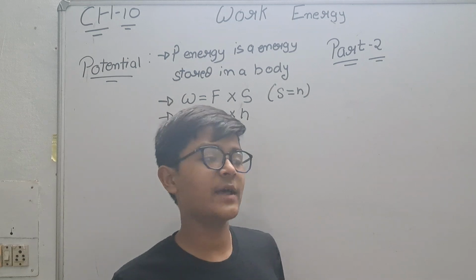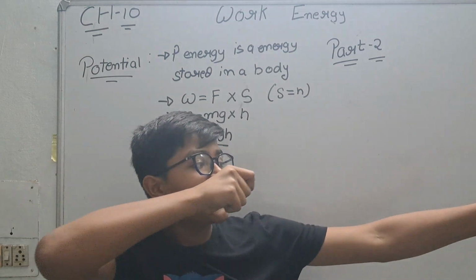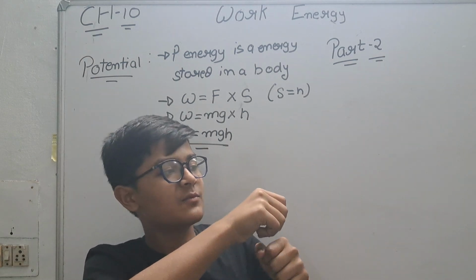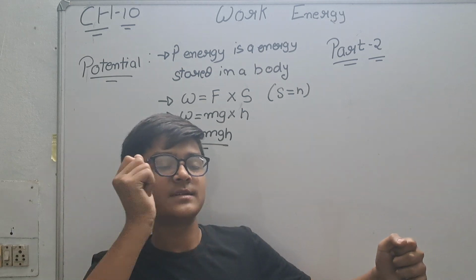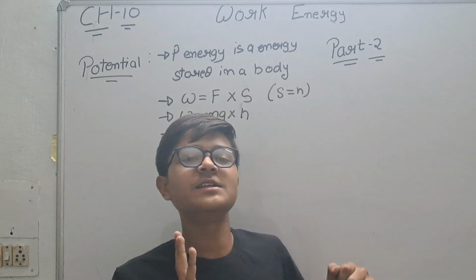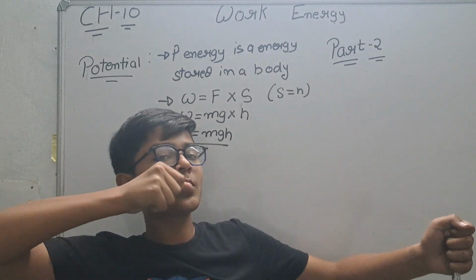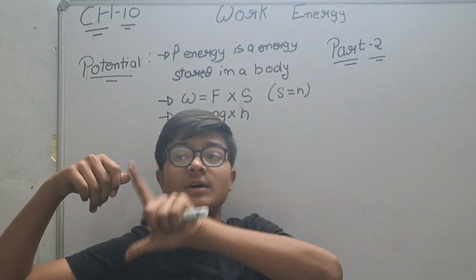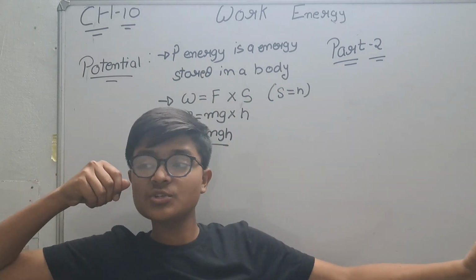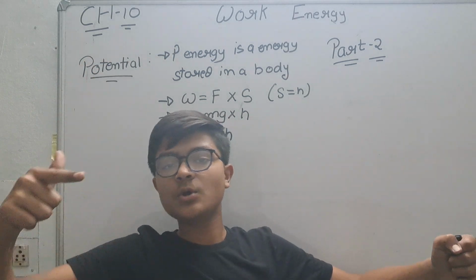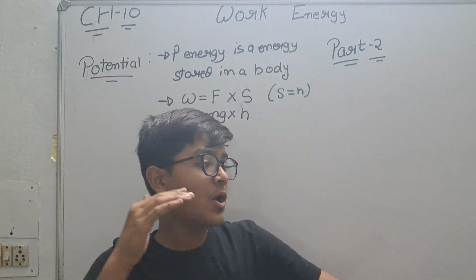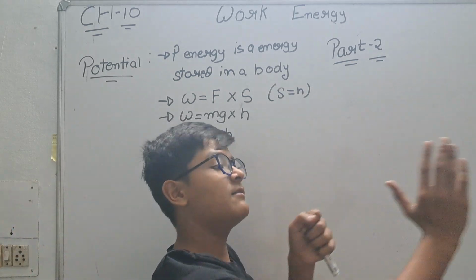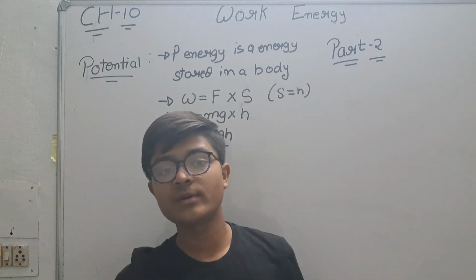For example, when you take the arrow and the bow, in Hindi it is known as tir kaman. When you pull the rope backwards, the potential energy is stored in the arrow as well as in the rubber. When you release it, the whole potential energy of the rubber is transferred into the arrow, and the arrow leaves the bow with very high velocity. So that is known as potential energy.